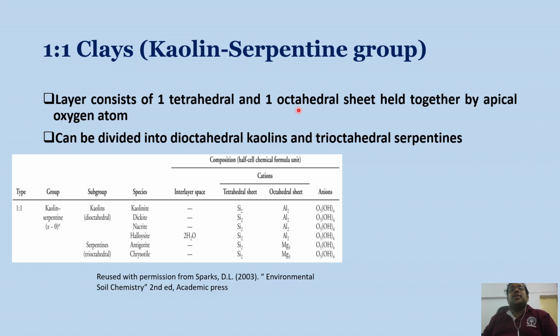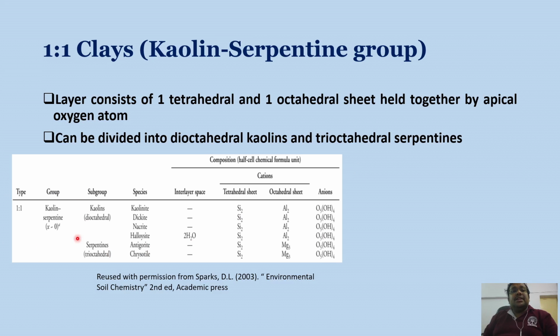And this 1:1 type of clay can be divided into dioctahedral kaolin and trioctahedral serpentine. I have already discussed what a dioctahedral structure and a trioctahedral structure are. Remember that dioctahedral structures are those in which 2 out of the 3 octahedral cationic positions are filled. However, when all 3 out of 3 cationic positions in the octahedral sheet are filled, then we call it a trioctahedral structure.